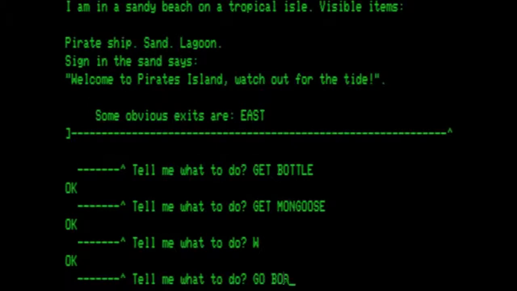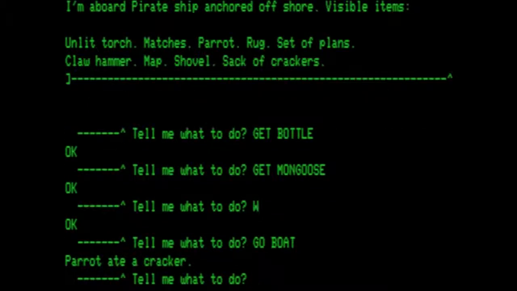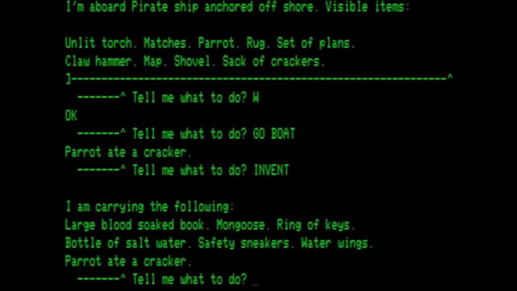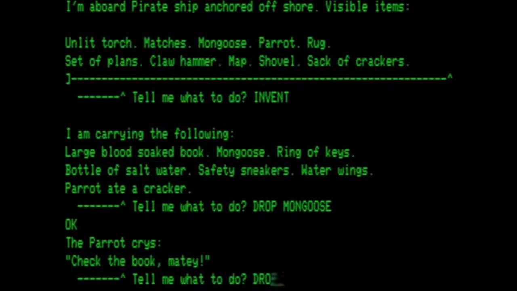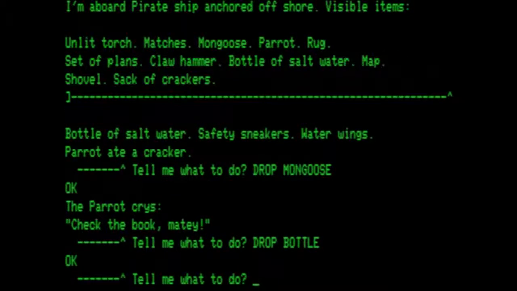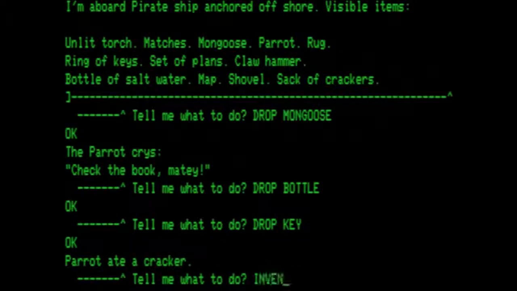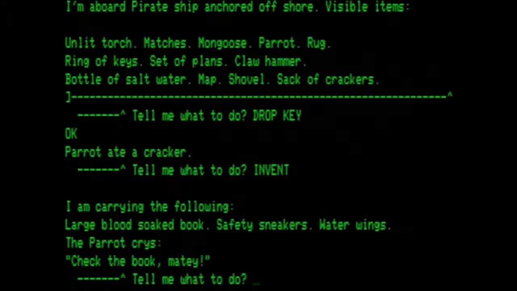We go back to the boat. Do an inventory. Book, mongoose, keys, bottle, water wings. So we want to drop the mongoose. Drop the bottle. Drop the key. Then we need to go and get our crew.